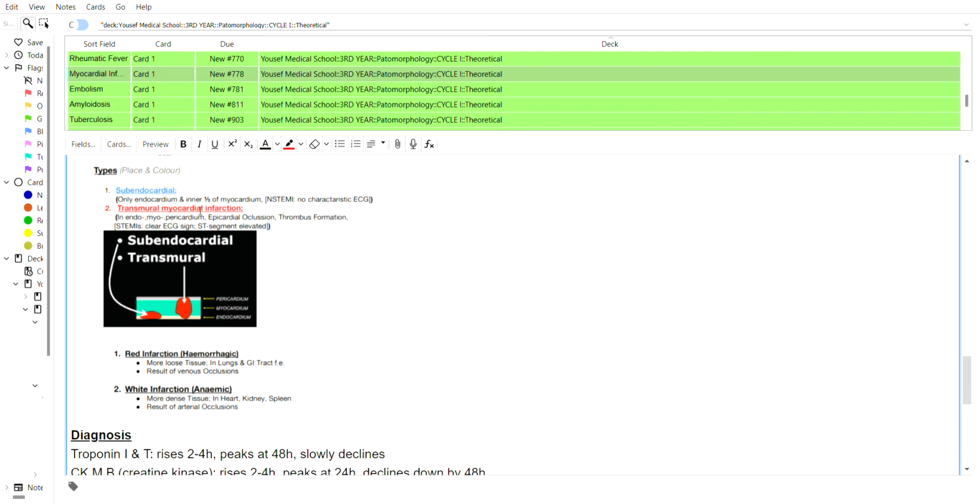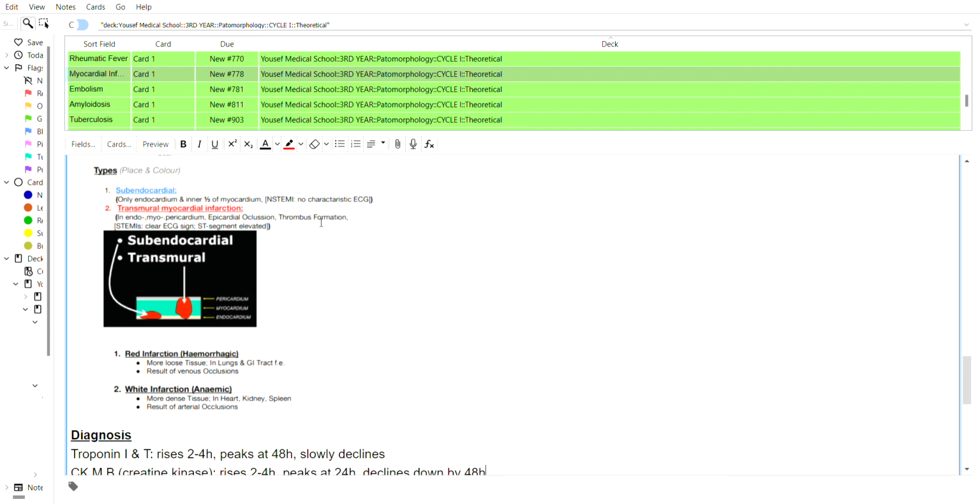Where in the second case, where it's transmural myocardial infarction, we can see that it's in all three of the histological layers of the heart, meaning the endocardium, the myocardium, and the pericardium, and we can see epicardial occlusion and the formation of thrombus.